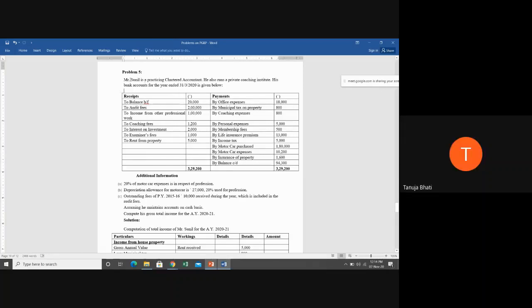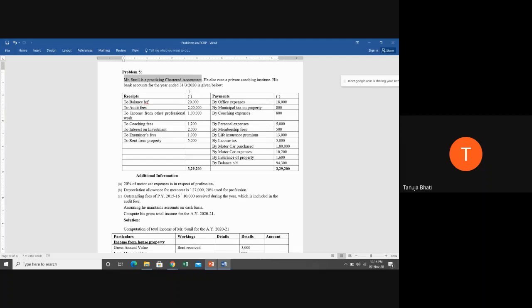Students, see here, Mr. Sunil is a practicing chartered accountant. When I say practicing chartered accountant, his main profession is running a chartered accountancy consultancy. And what does a chartered accountant do?